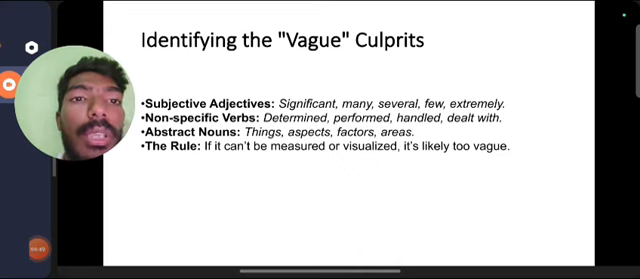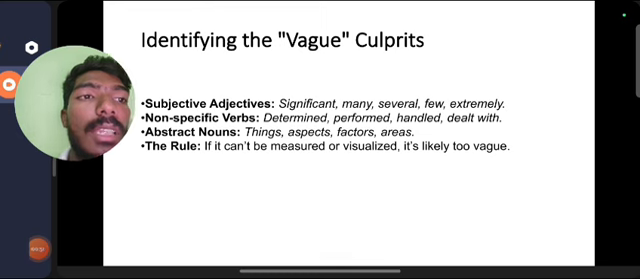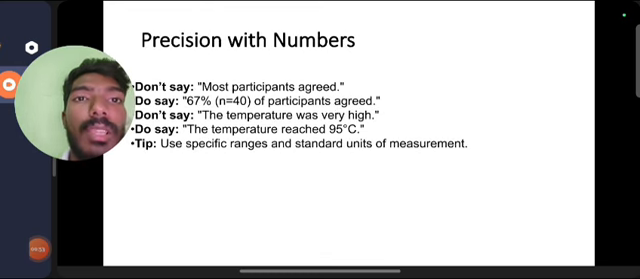The rule: if it can be measured or visualized, it is likely too vague. Precision with numbers. Do not say most participants agreed. Do say 67%, n equals 400, of participants agreed. Don't say the temperature was very high. Do say the temperature reached 95 degrees Celsius. Tip: use specific ranges and standard units of measurement.